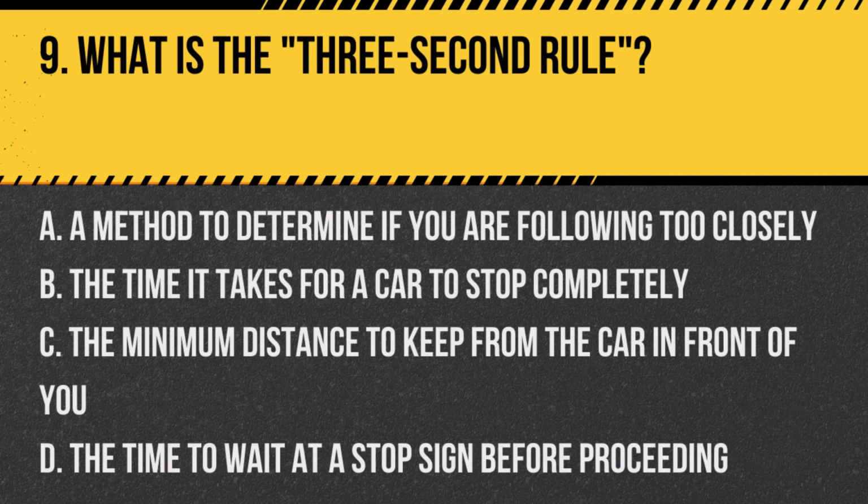Question 9. What is the 3-second rule? A. A method to determine if you are following too closely. B. The time it takes for a car to stop completely. C. The minimum distance to keep from the car in front of you. D. The time to wait at a stop sign before proceeding.